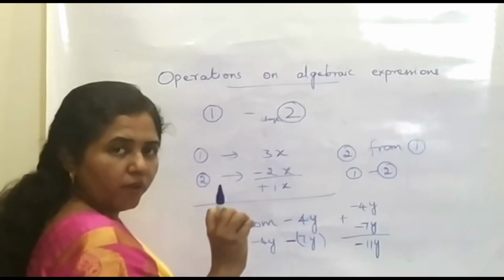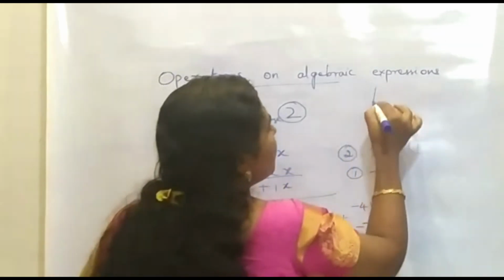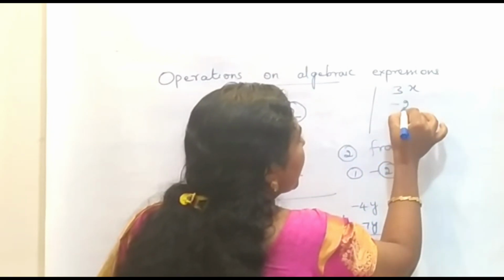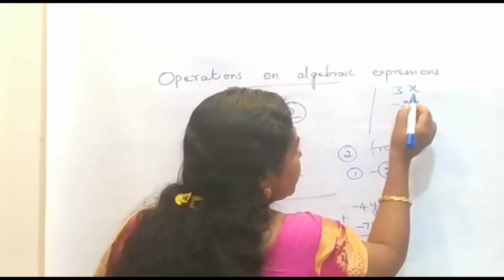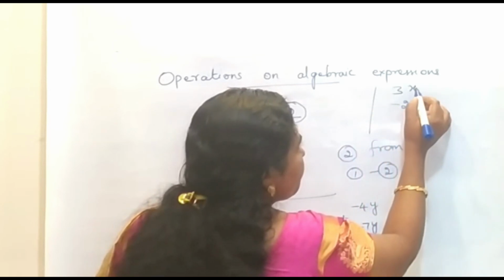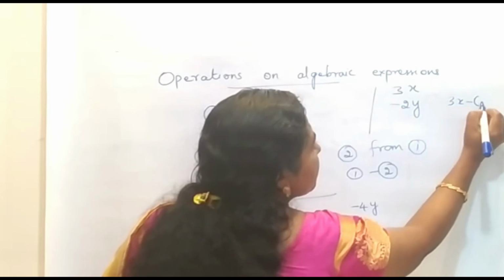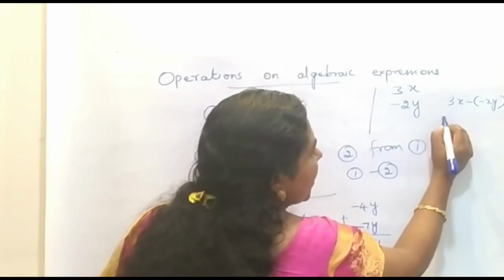There is no need to do any calculation work. You have to write as such. That is, if the first term is some 3x and the second term is minus 2y, and we are asked to subtract this minus 2y from this, it means 3x minus 2y. So here what we have to write down?